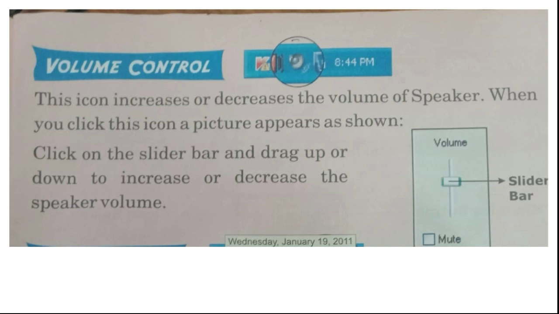If you pull down, the volume decreases. These are all the options available in volume control. The volume control is present in the system tray, and the system tray appears in the taskbar. Now you all would have understood very clearly, I believe. Moving on to the next slide now.